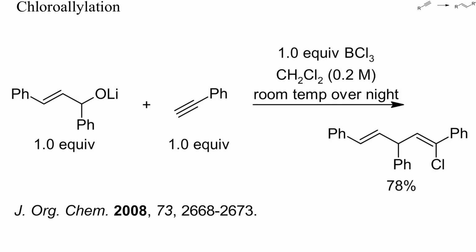This is an example of electrophilic chloroallylation of a terminal alkyne with an allylic alcohol. Best results were obtained by lithiating the alcohol to facilitate its reaction with boron trichloride. Another intermediate was probably an allylic cation. The chloroallylation proceeded with high regio and stereoselectivity.